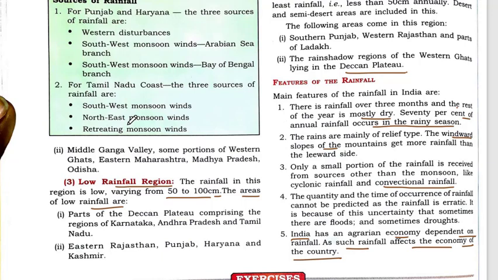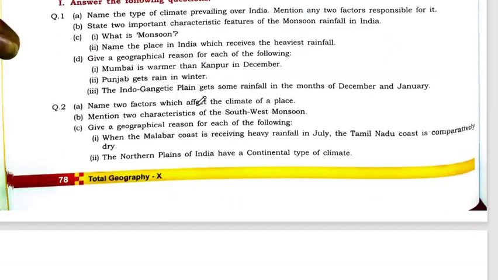Now, for some areas, such as Punjab and Haryana, there are three sources of rainfall. Better you remember this. The sources of rainfall are first western disturbances, second southwest monsoon wind, Arabian Sea branch, and third southwest monsoon wind, Bay of Bengal branch. For the Tamil Nadu coast, the three sources are southwest monsoon wind, northeast monsoon wind, and retreating monsoon wind. These are two important points which you must remember.